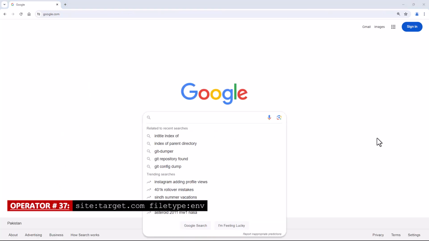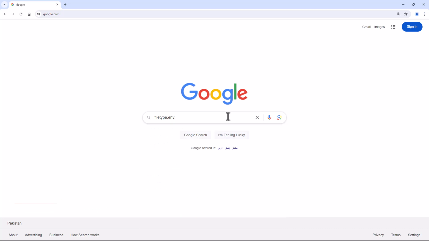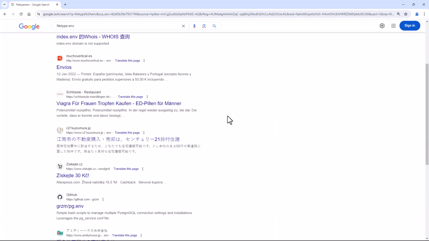Operator number 37. Site or your target in combination with file type env. This Google dork will search for .env files on a website, which may contain sensitive information such as API keys or login credentials.